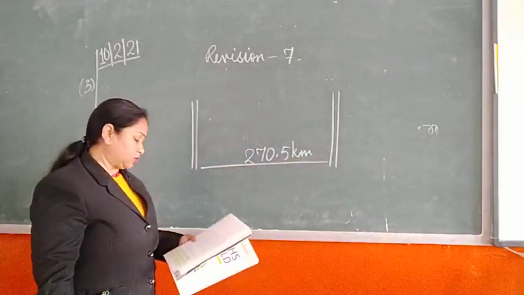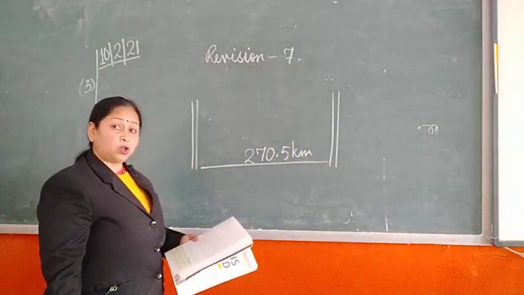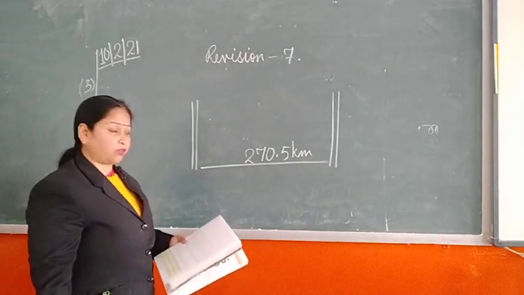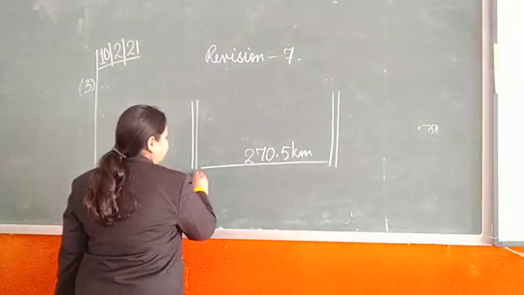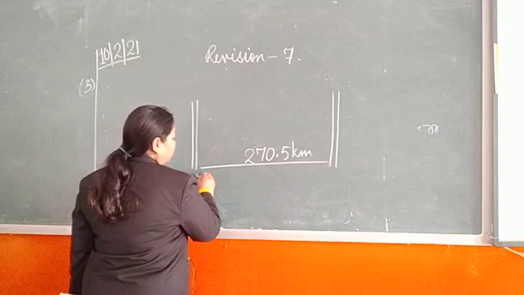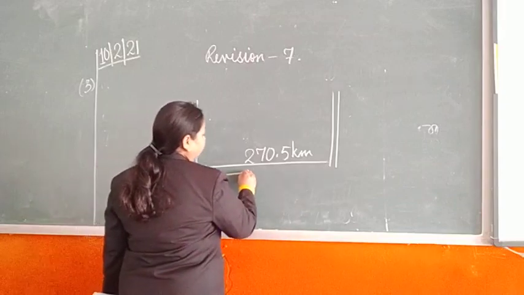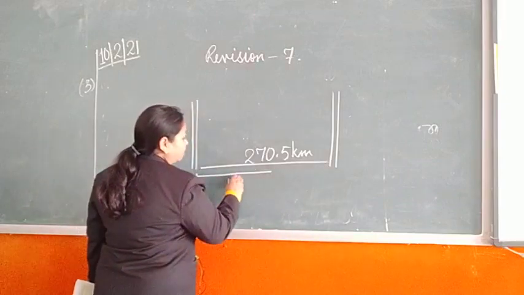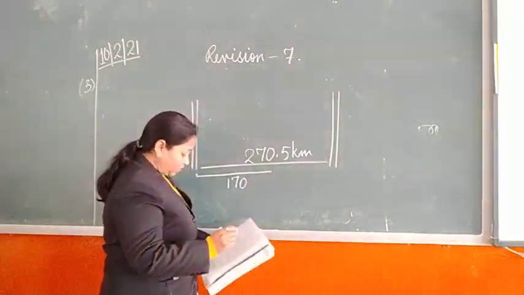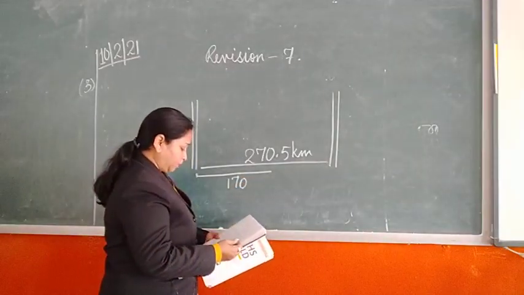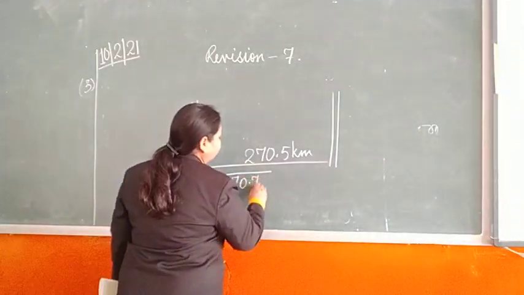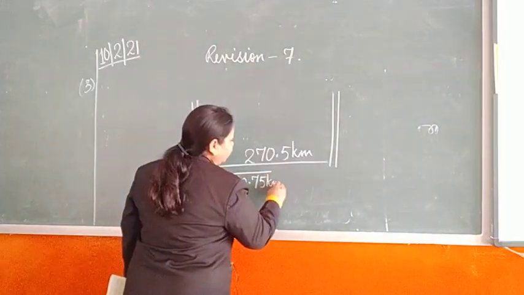This is the total distance. Rahul covered 170.75. So he started his journey from here on his bike, and he covered 170.75 kilometer. This much he has already covered.